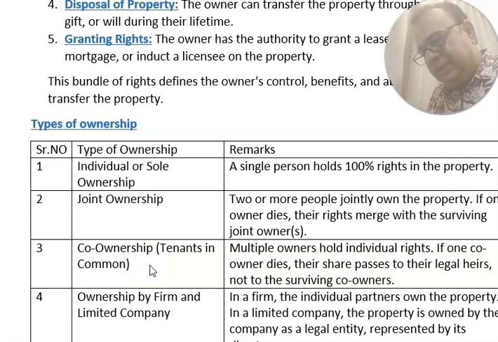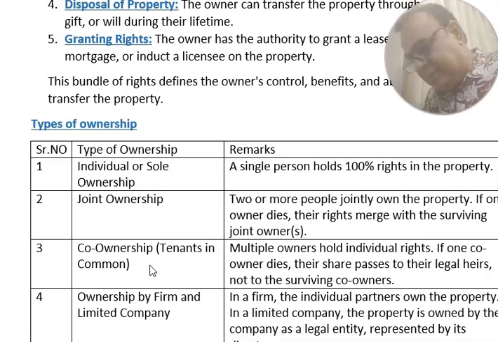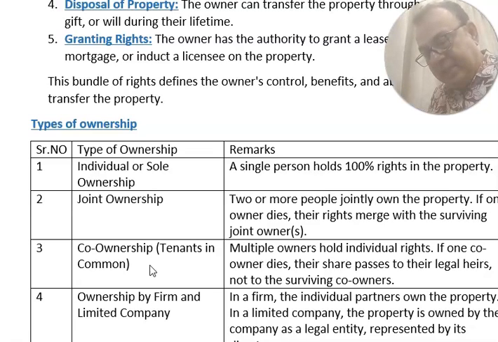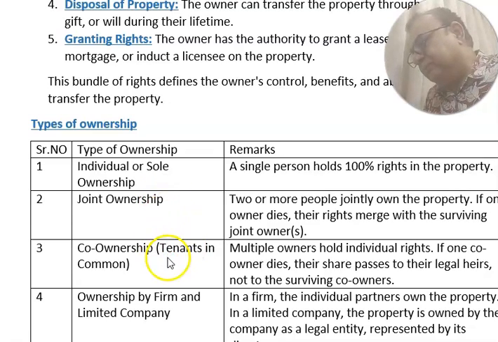Co-ownership is a different type of ownership. In this, say there are three owners; they need not necessarily have equal shares. If one owner has 50%, the second owner 25%, and the third owner 25% ownership, and the first owner who has the 50% property stake dies, then this 50% is not transferred to the balance co-owners. This 50% will transfer to the legal heirs. So a one-mark MCQ is coming many times on the difference between joint ownership and co-ownership.